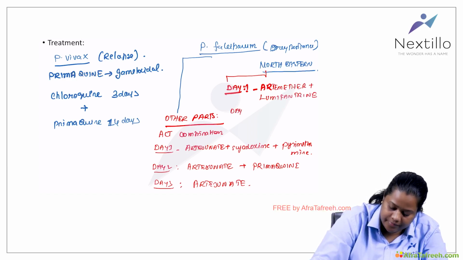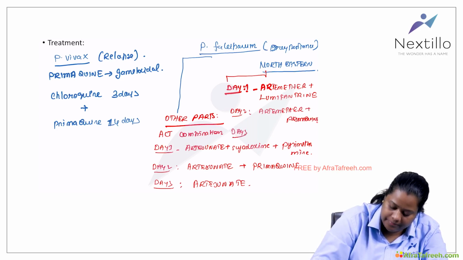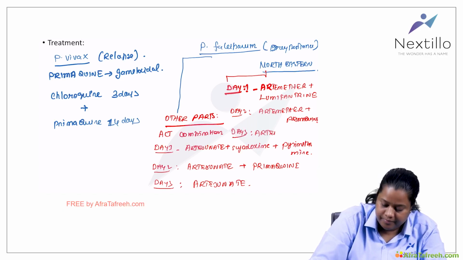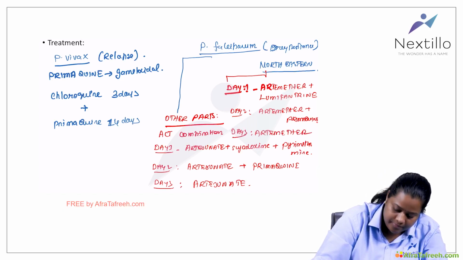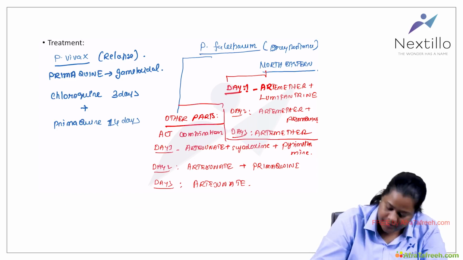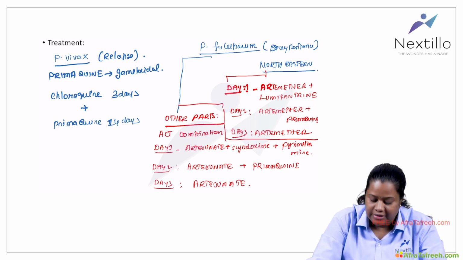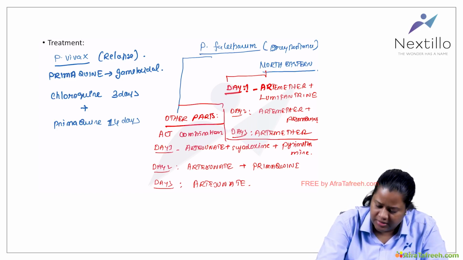On day 2, it will be artemether plus primaquine. And on day 3, it will be just artemether. Okay, so this will be the treatment regimen for falciparum malaria in India.